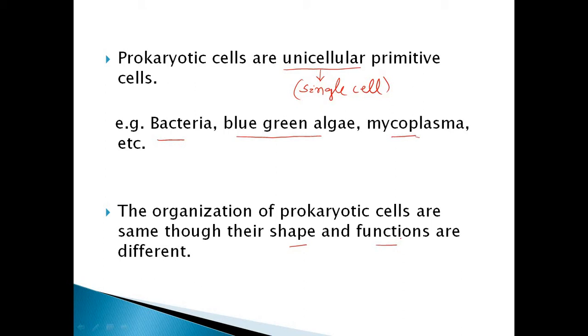It means all the prokaryotic cells consist of similar organization. That means they have no well-defined nucleus, that is, the nucleus is without nuclear membrane. Also extrachromosomal DNA, that is plasmids, and cell walls. These are the organelles which are common for all the prokaryotes.